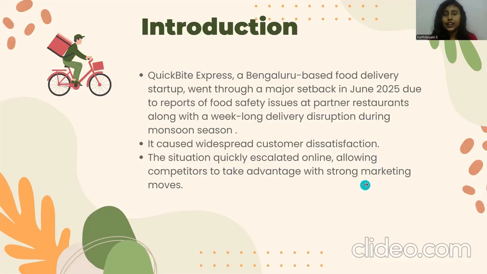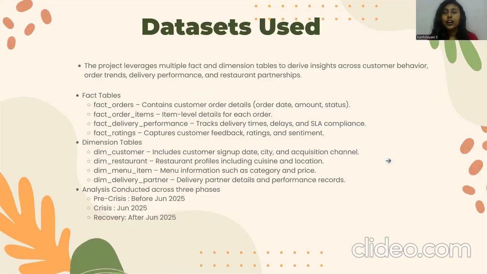Now let us start with the first category analysis, which is the customer base analysis. So before that, we'll go over the data sets that we have used in this project. So we have several fact and dimension tables. We have the orders, order items, delivery performance ratings, along with customer, restaurant, menu item, and delivery partner data, which helps us do the analysis.